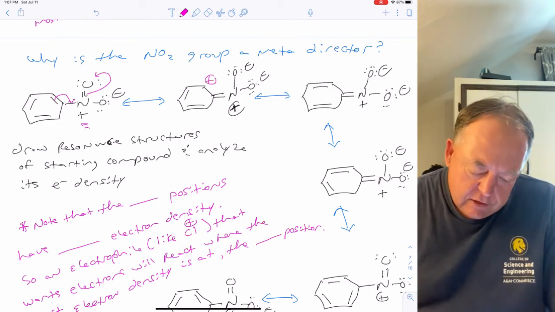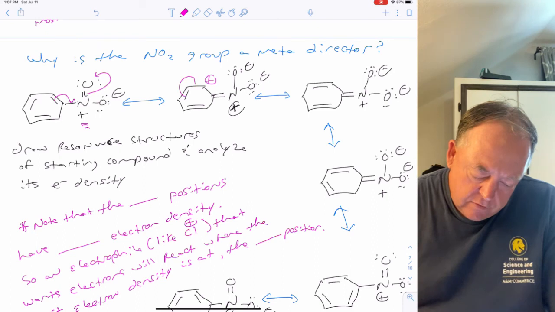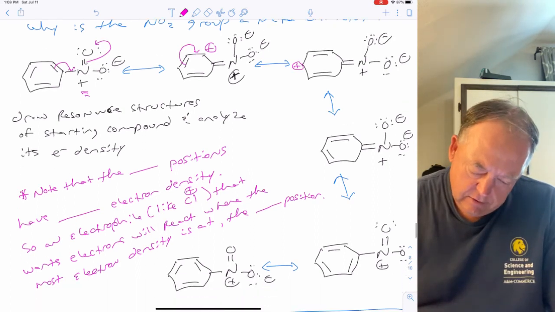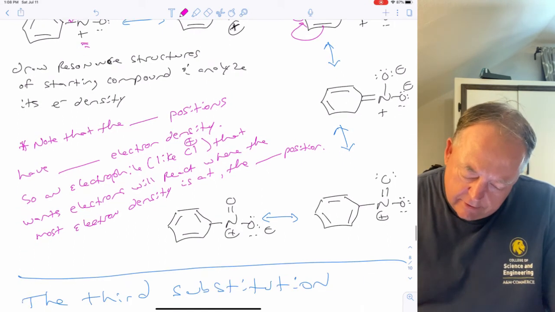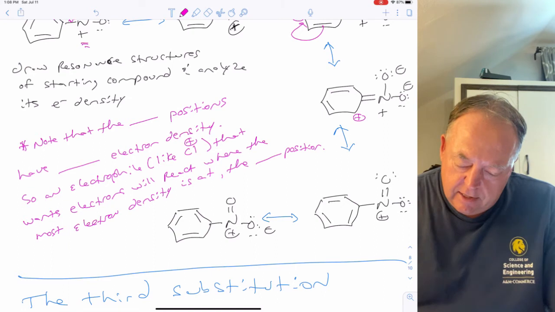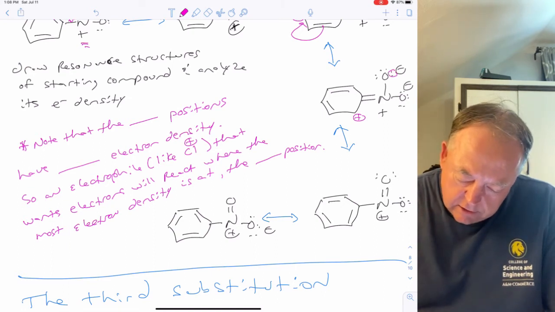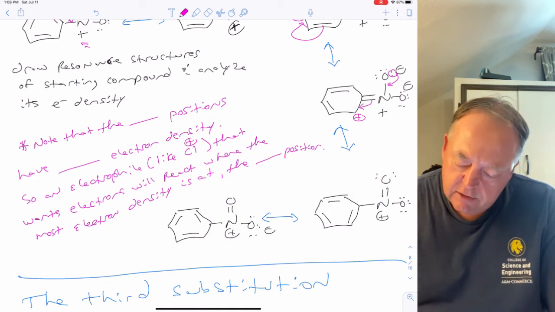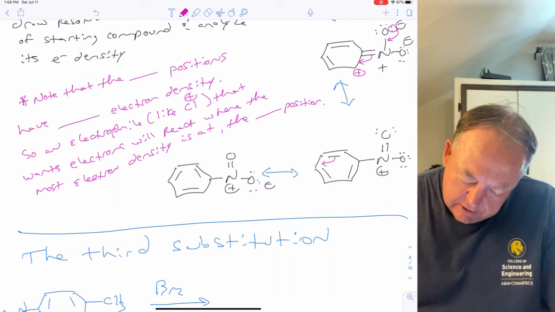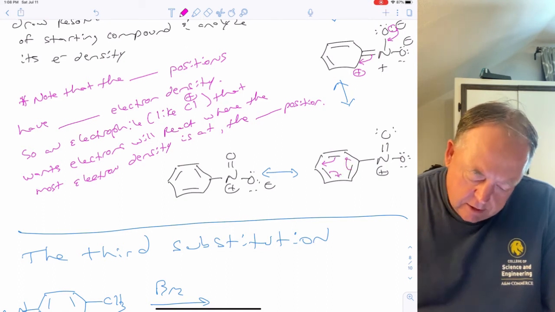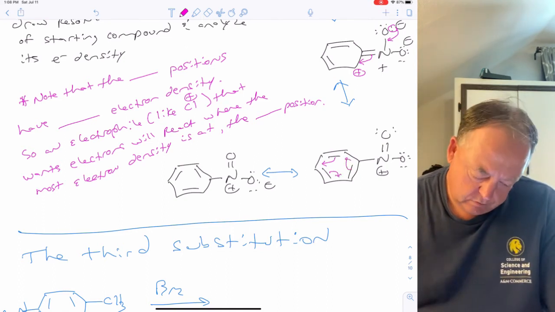And if we draw more resonance structures, move the next double bond over, then now that carbon is positive. Move the next double bond over, and now that carbon is positive. And then we can take this lone pair and move it back to there, and move this pi bond back to there to remake your benzene. And then if we shuffle the double bonds in benzene, now you're back to where you started.